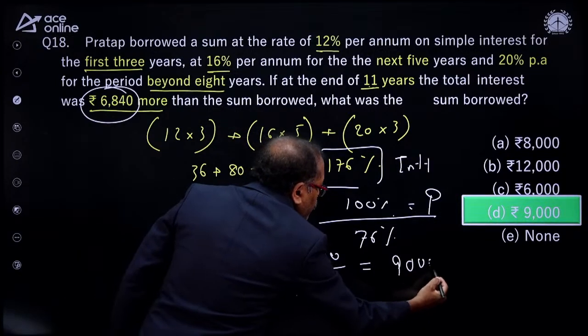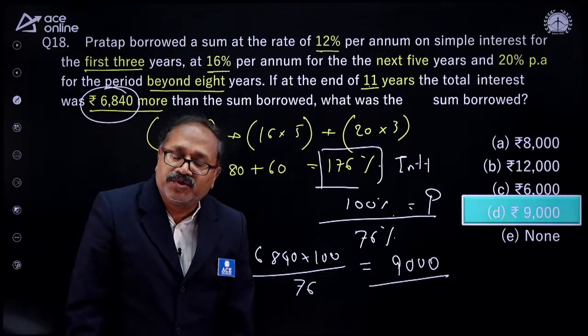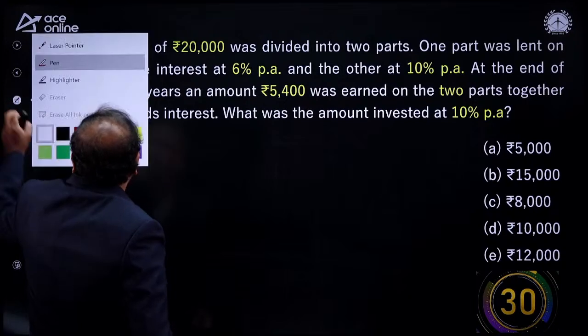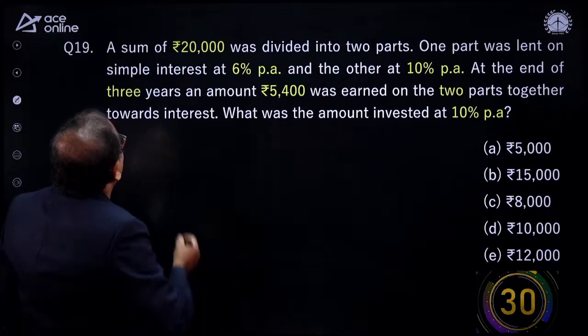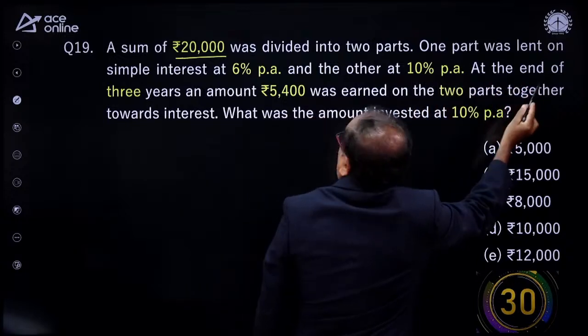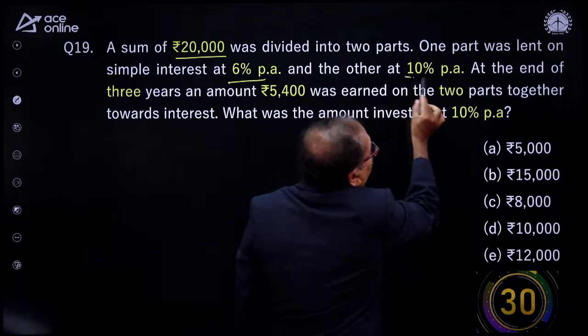I simply write down over here. You know the calculation part, cancellation part. Next question on the board is here. And after that, we have number series. 5 number series. After this question, a sum of rupees 20,000 was divided into 2 parts. One part is lent at simple interest at 6% per annum and the other at 10% per annum.